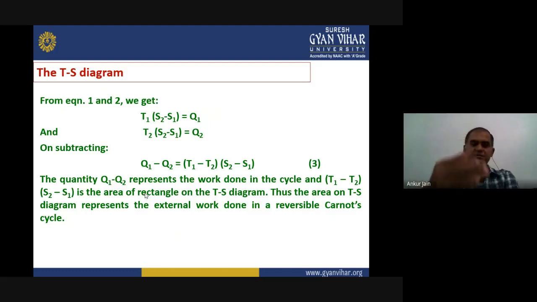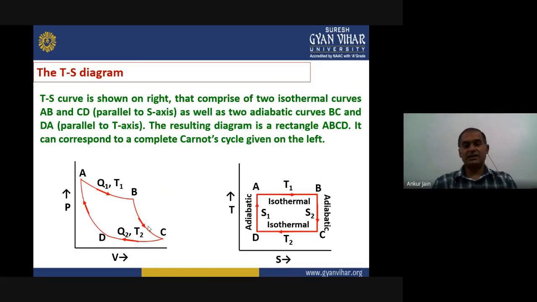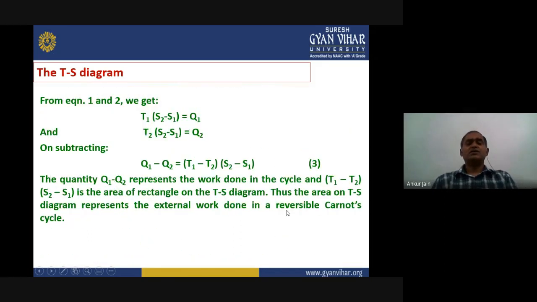Right? Now, if we subtract these equations from each other, what we get is Q1 minus Q2 equals (T1 minus T2) into (S2 minus S1). The quantity Q1 minus Q2 is representing the total work done in the cycle, whereas the multiplication of (T1 minus T2) and (S2 minus S1) is representing the area of the rectangle on the TS diagram. If you see here the TS diagram, this is representing the area surrounded by this curve, right? So this is the total work done.